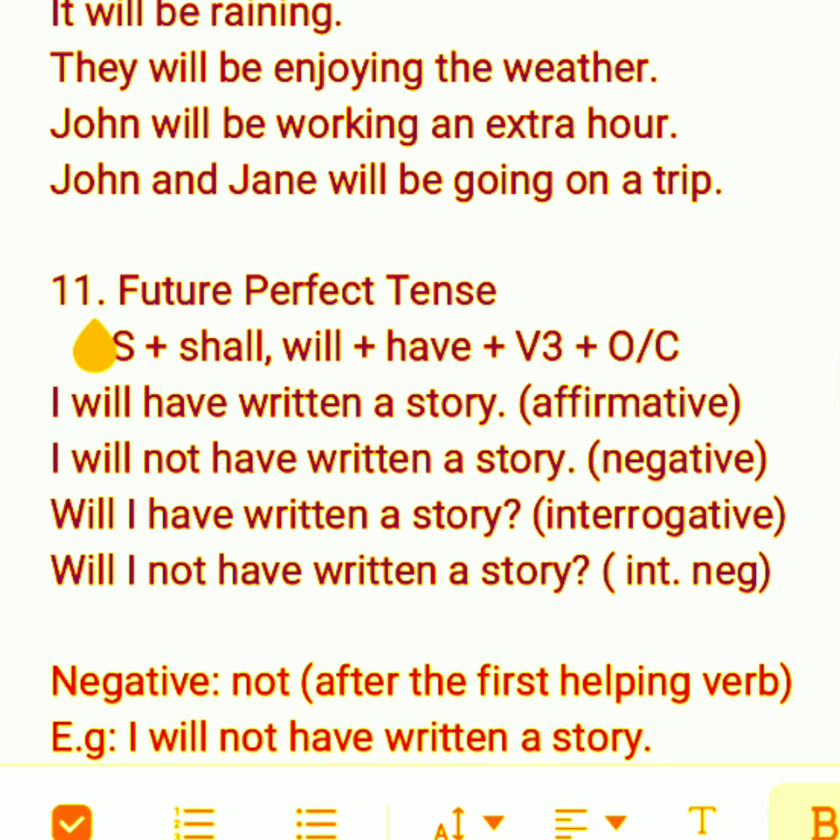Future perfect tense. In this tense, the formula is subject plus shall/will plus have plus V3, third form of the main verb, plus object or complement. I will have written a story. This is affirmative sentence. I will not have written a story. This is negative sentence. Will I have written a story? This is interrogative sentence. Will I not have written a story? This is interrogative negative sentence.